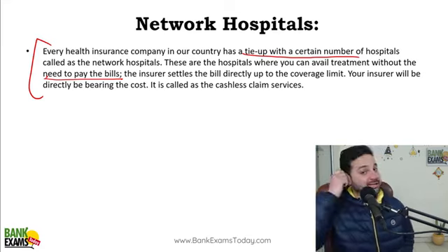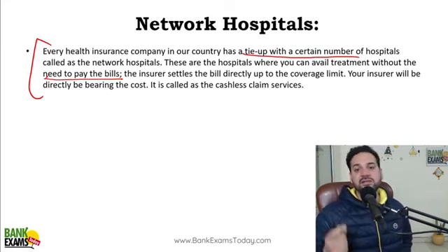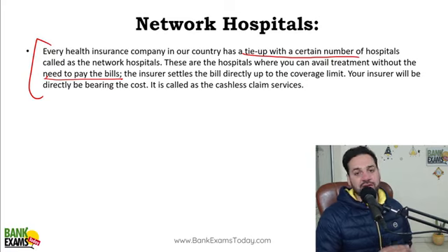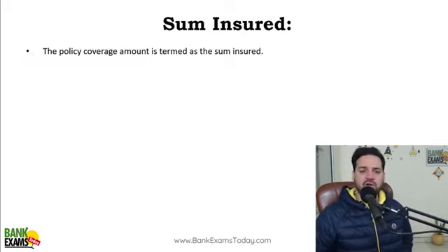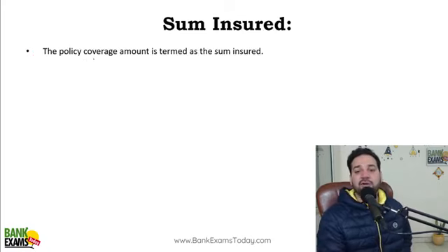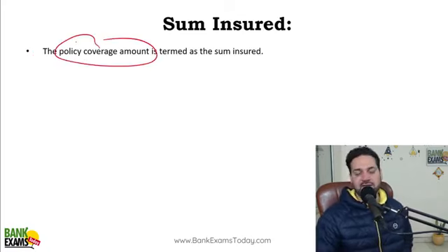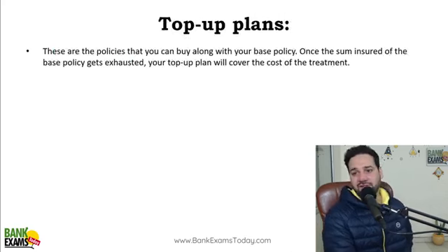Certain hospitals and clinics are blacklisted by the network hospitals. So as an insured, as a patient, if a person is going to certain hospitals, they need to make sure that particular hospital is not blacklisted. Okay. Sum insured, very easy term. Sum insured is the policy coverage amount. So 5 lakh ka insurance karvaya, 10 lakh ka, that is sum insured.